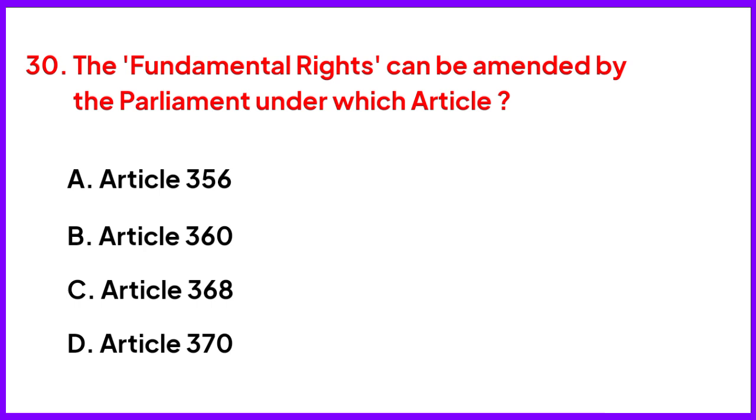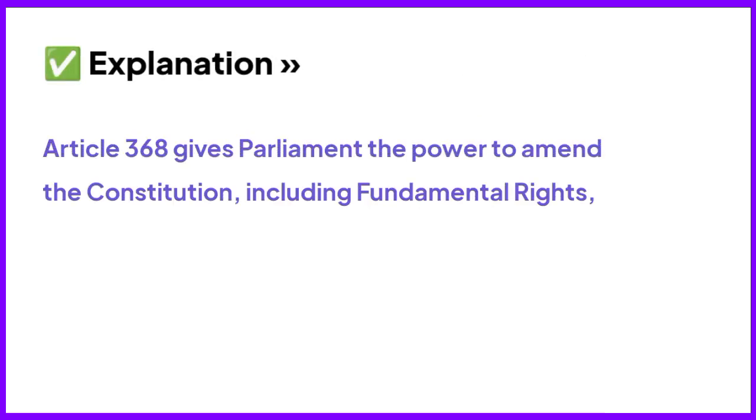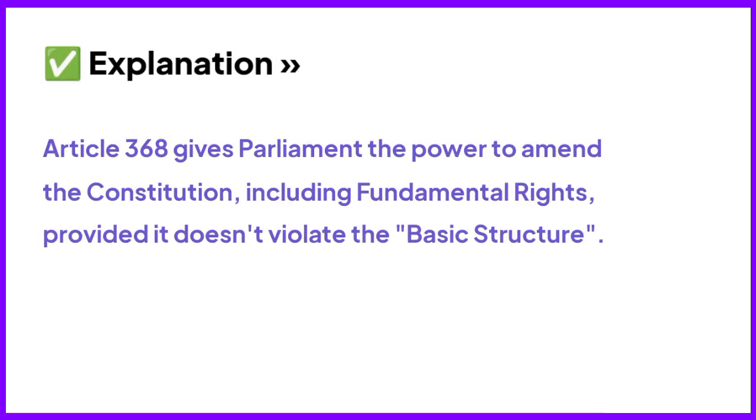The fundamental rights can be amended by the Parliament under which article? Right answer is option C, Article 368. Article 368 gives Parliament the power to amend the Constitution, including fundamental rights, provided it doesn't violate the basic structure.